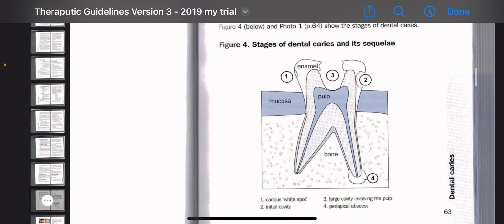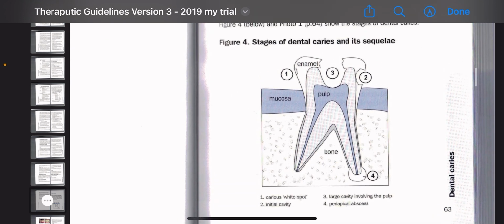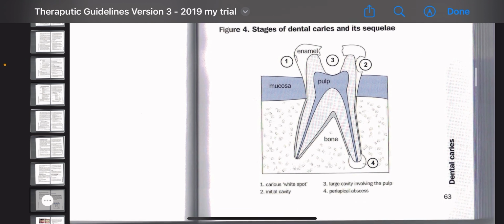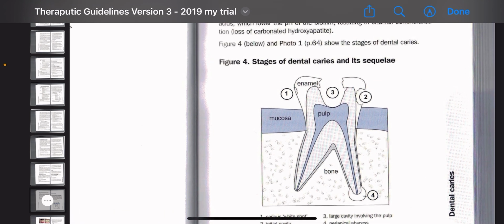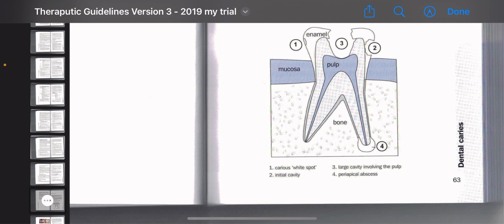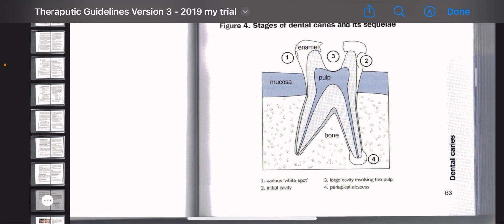The stages of dental caries and sequelae. A beautiful picture is given here that elaborates the stages of dental caries and sequelae. First, caries occurs; number one indicates the white spot, the caries white spot. This is very important, and later we'll discuss the white caries spots, because in ADC lots of questions are asked giving a picture of caries white spots.